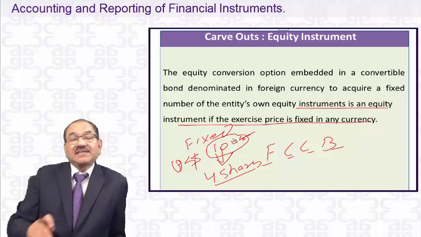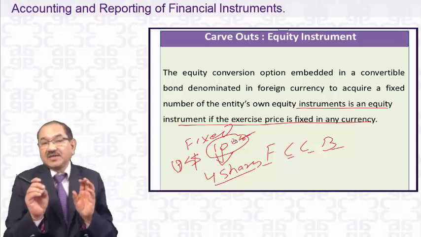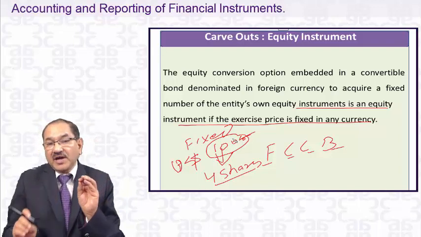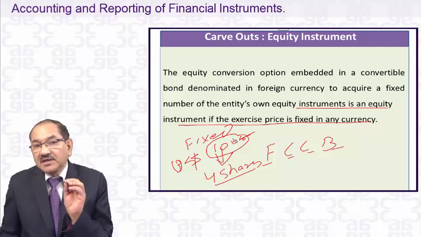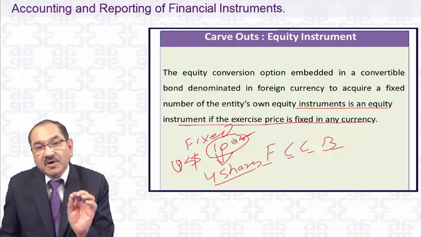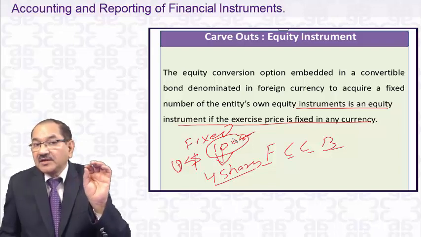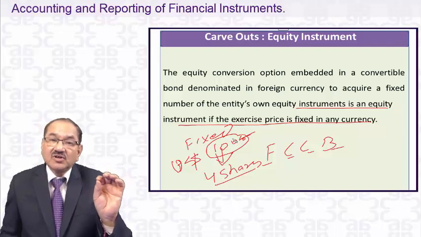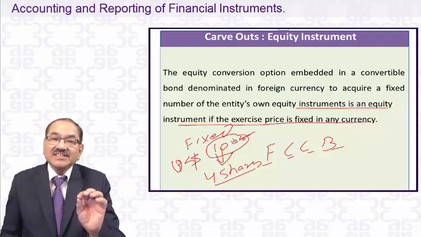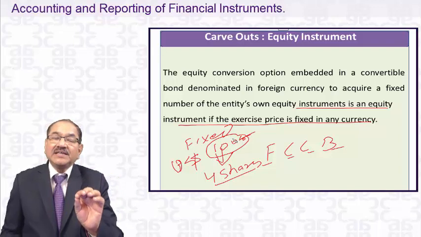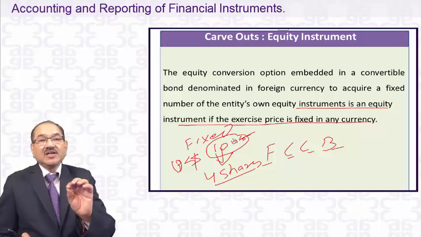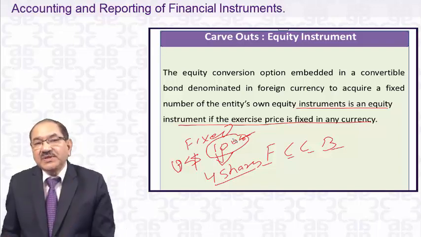But what does IFRS say? IFRS says that you have issued the foreign currency convertible bond in a foreign currency, that is US dollar. Your functional currency is rupees, in India.